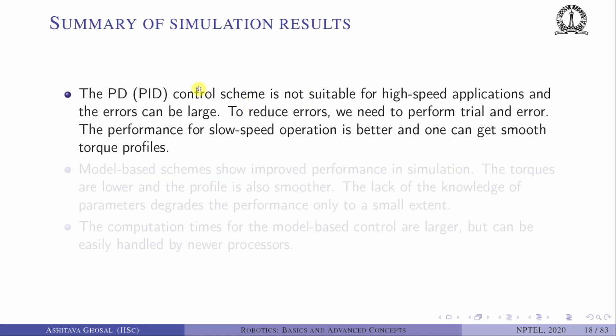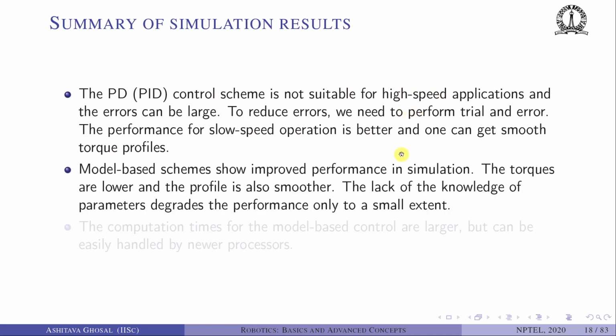Okay, so summary of simulation results. The PD or PID control scheme is not suitable for high-speed applications, and the errors can be large. Okay, to reduce errors, we need to perform trial and error. We can change the controller gains. Okay, so I have chosen omega 1 was 85, omega 2 was 75, psi was 2.0, and then obtain KPI and KVI. We could play around with that. We can do trial and error to reduce the errors. Okay, the performance for slow speed motion is better, and one can get smooth torque profiles.